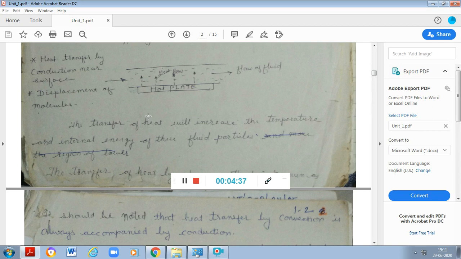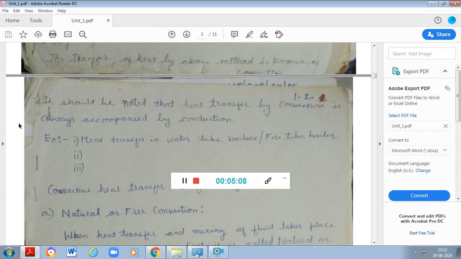And if there is a phase change, let us say this hot plate is around 900 degrees Celsius and the flow is water, what will happen? The location at which the fluid reaches a temperature of 100 degrees Celsius, there is a change in phase of the fluid from liquid to vapor. It is called two-phase flow then. That is altogether a different topic, and it is a topic of research now.